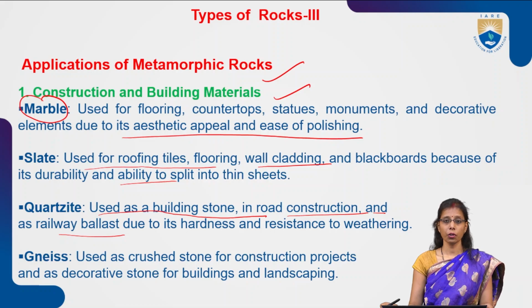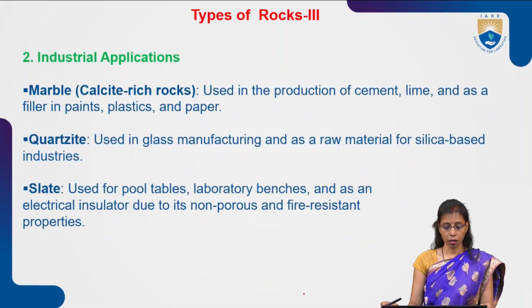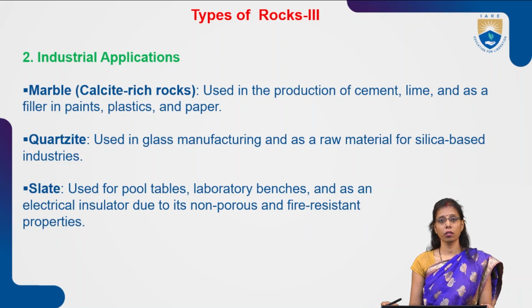So what is weathering? If you remember, we have discussed many times, weathering is a process which degrades the rock, erodes the rock slowly, and the durability of the rock decreases. Quartzite is resistant to the weathering process, and it's a very hard material which is not easily weathered. Now gneiss can be used as a crushed stone for construction projects and as a decorative stone for buildings and landscaping. In industrial applications it has a huge demand.